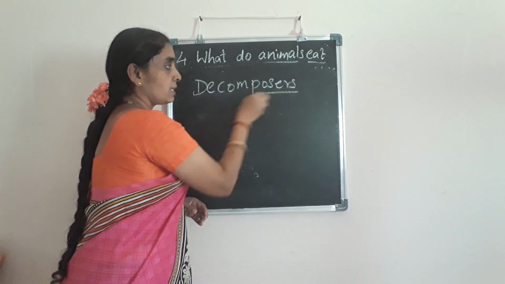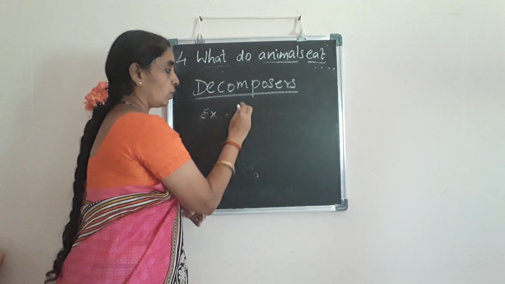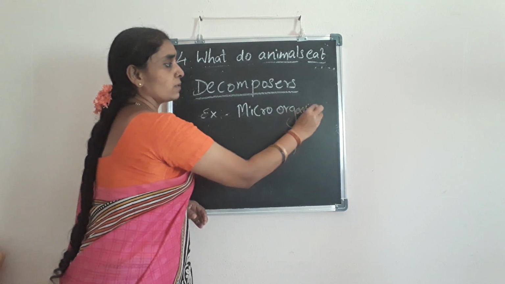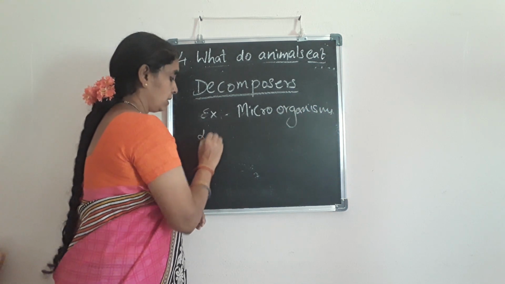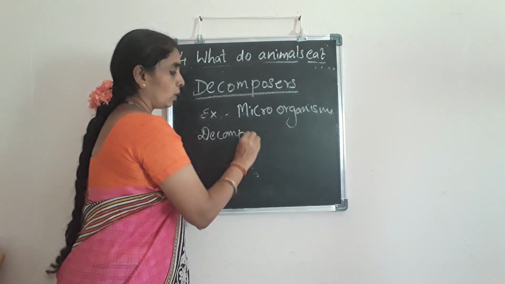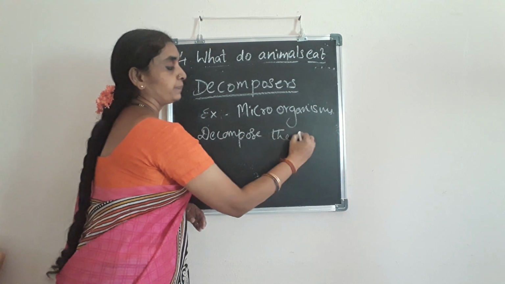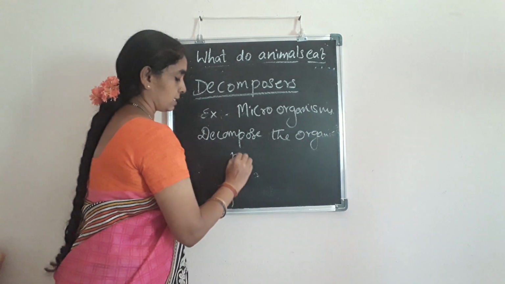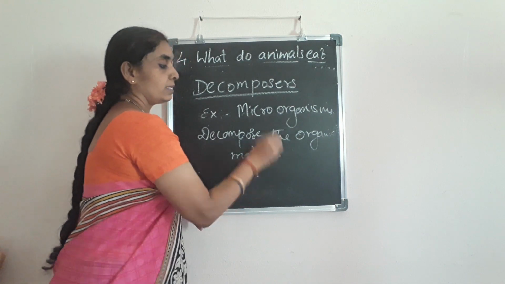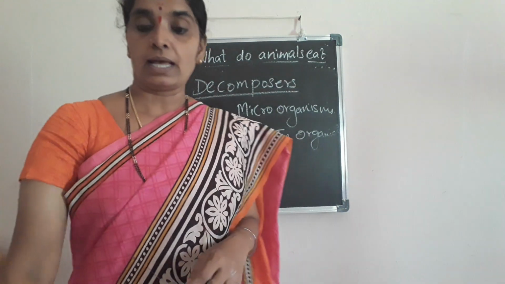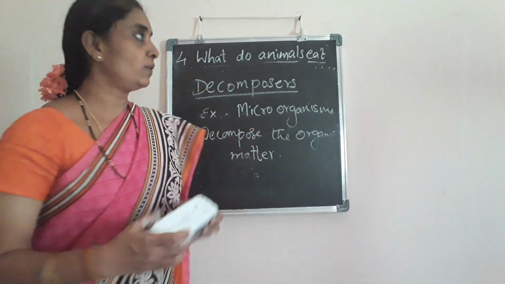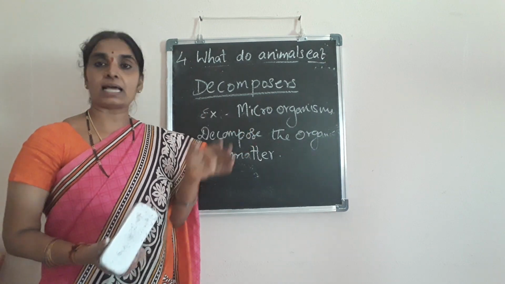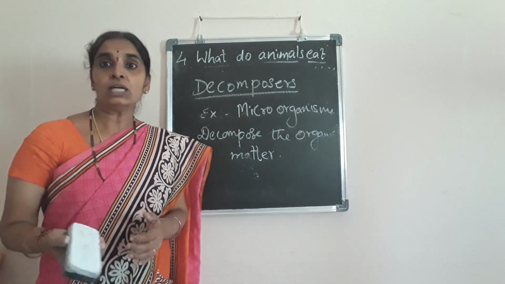What do they do? Example, microorganisms. Microorganisms decompose the organic matter. So they are called decomposers. This is the next category of organisms. So the living organisms, especially the animals, are classified as such based on their food habits.